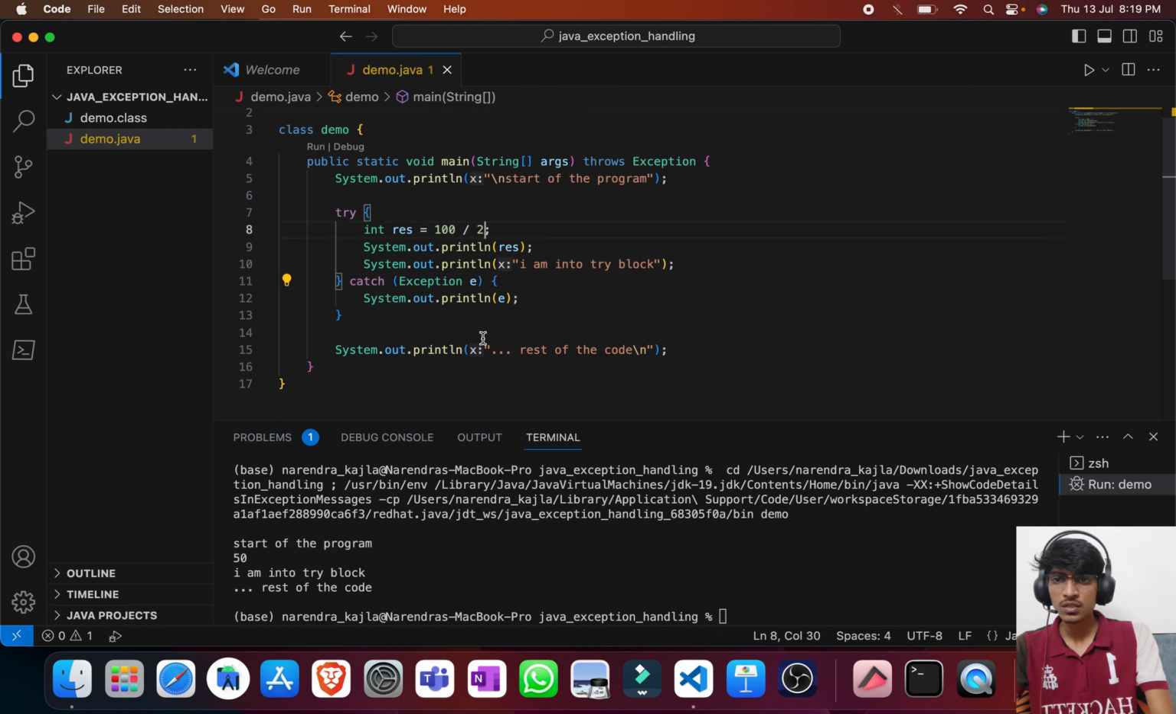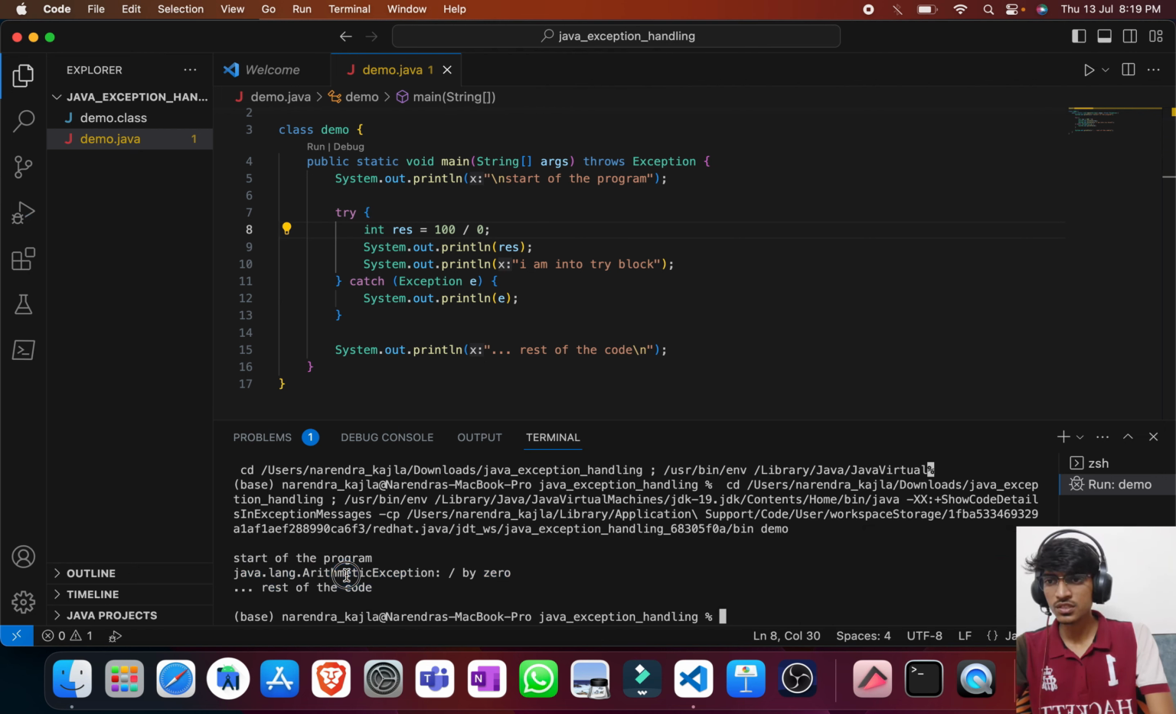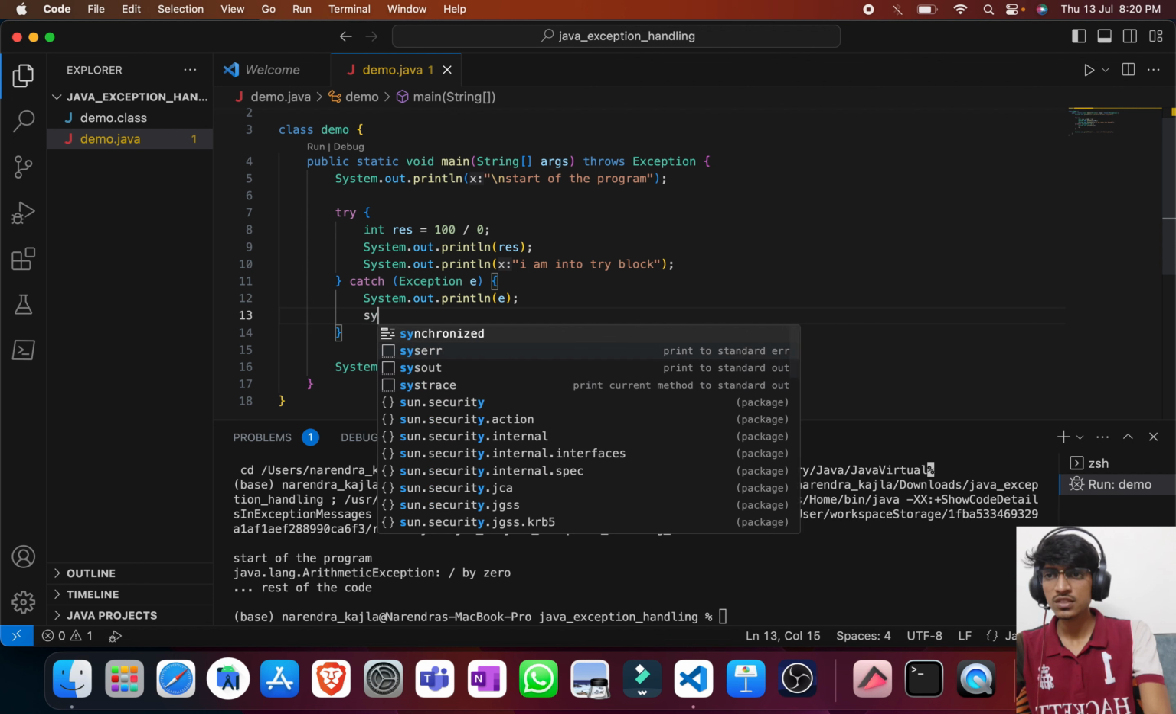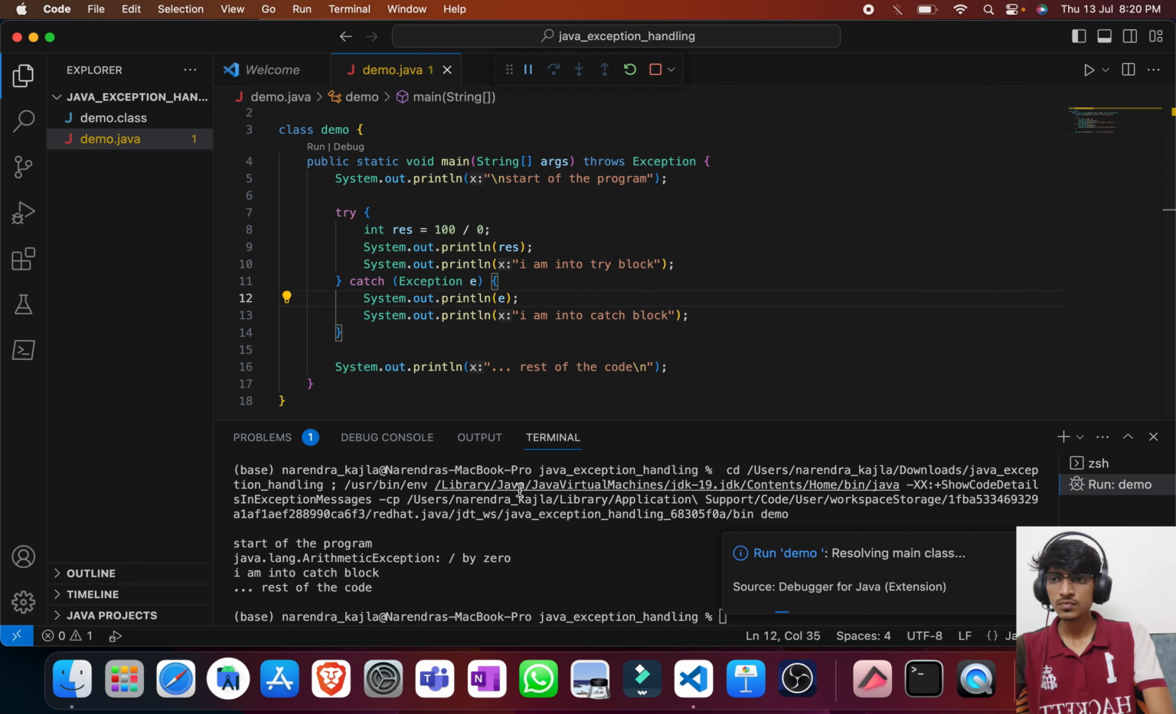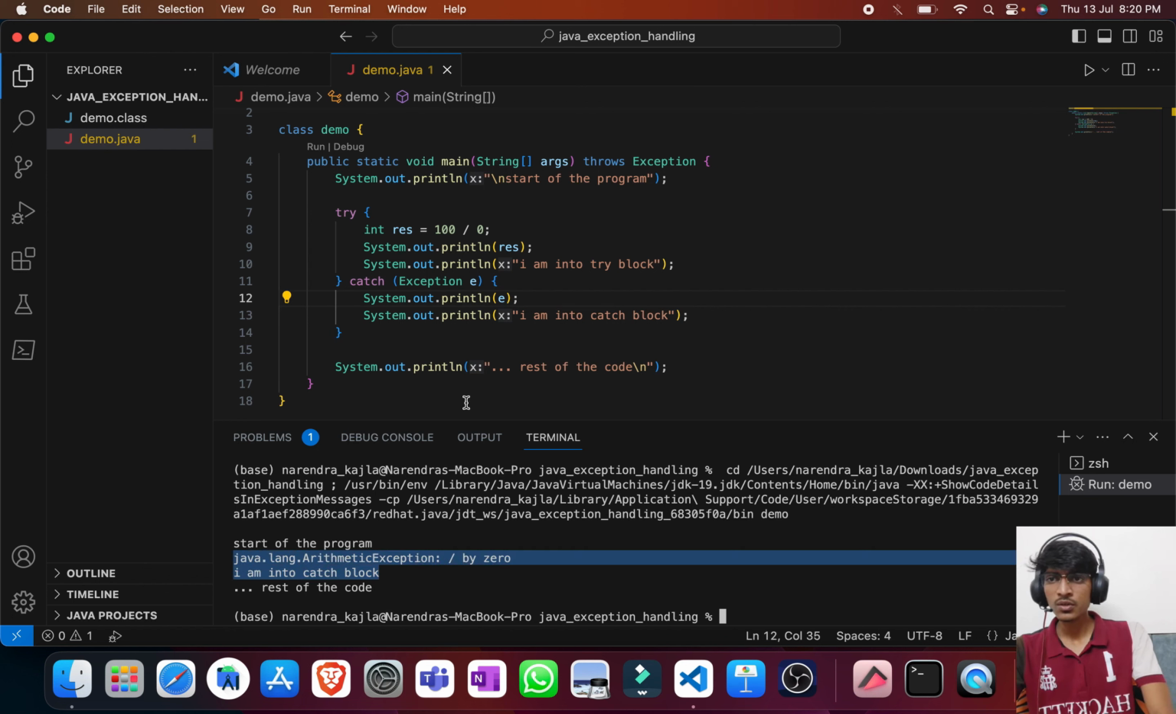Okay, let me make it Exception. So this time also we are getting the same output even if we are using the parent class. If I put, let's say, one more statement here, "I am in catch block", that is what is happening now. Whenever there is an exception, our catch block is getting executed. If there is no exception, then our try block will get executed and skip the catch block.